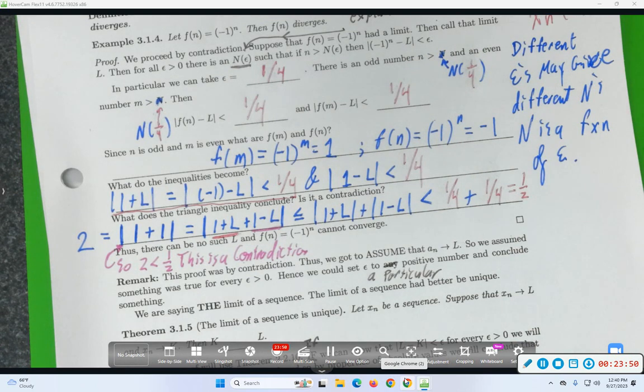I've been saying the limit of a sequence. That means that word "the" carries some weight. A sequence better not be able to have 5 limits. Let's prove that.